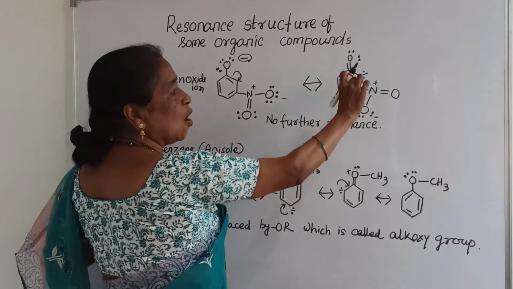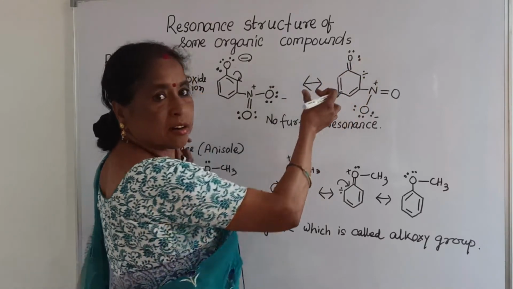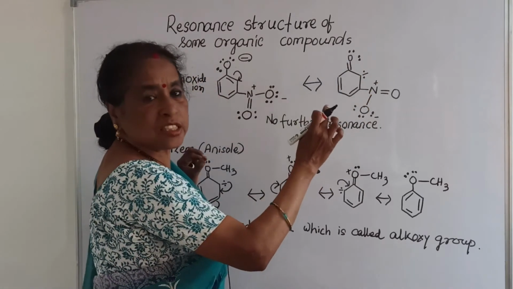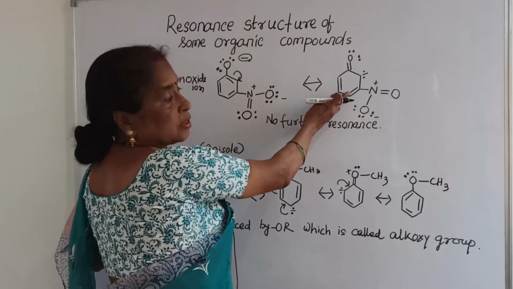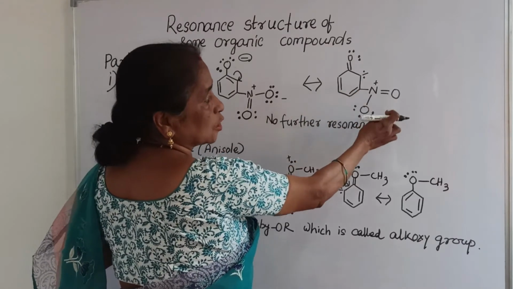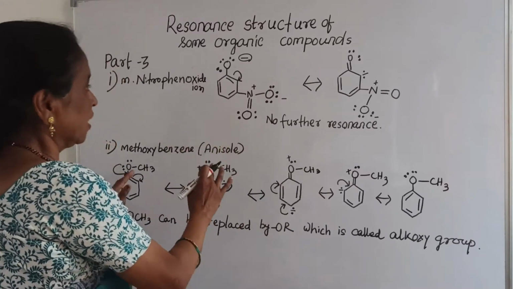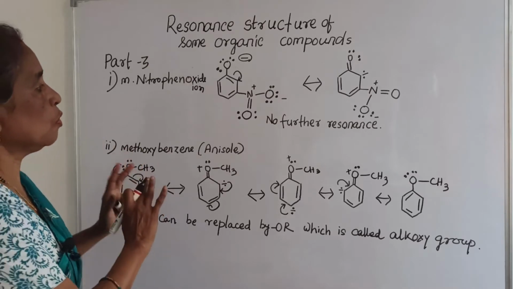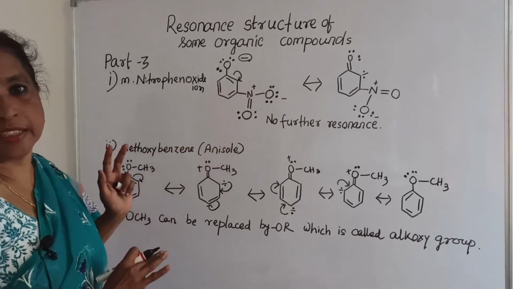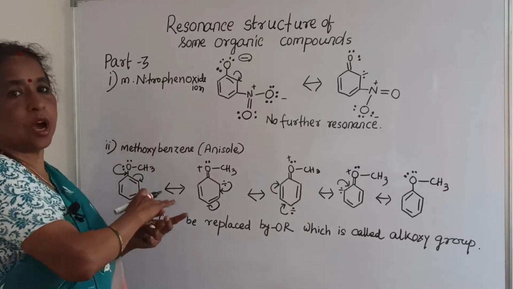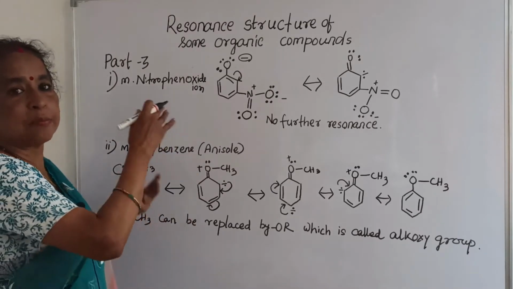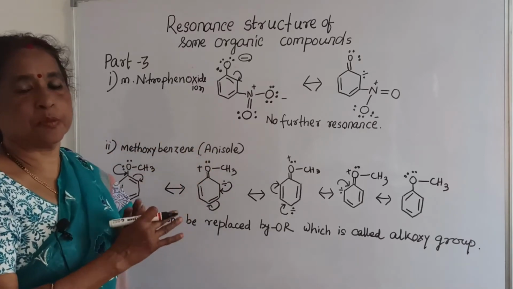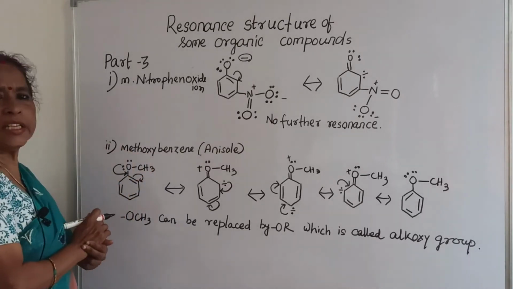But after that, how can you move this pair of electrons having a negative sign? How can it delocalize to this adjacent bond? That is not possible, because a double bond, that is a pi bond, is present, which is attached to this nitro group. So after that, no further resonance is possible here. You can compare with the ortho-nitrophenoxide ion and para-nitrophenoxide ion, and here there is no further resonance possible.